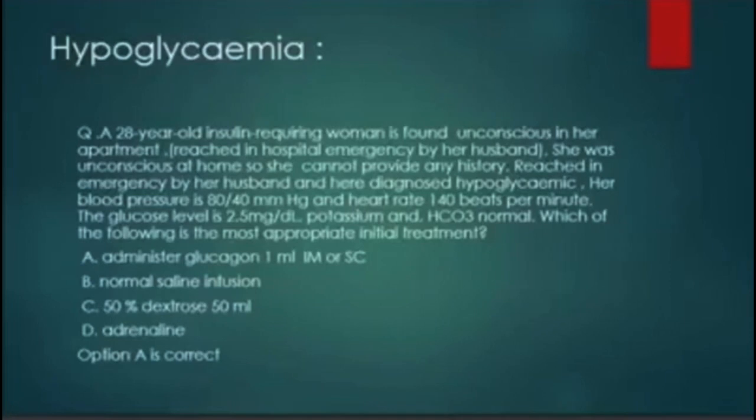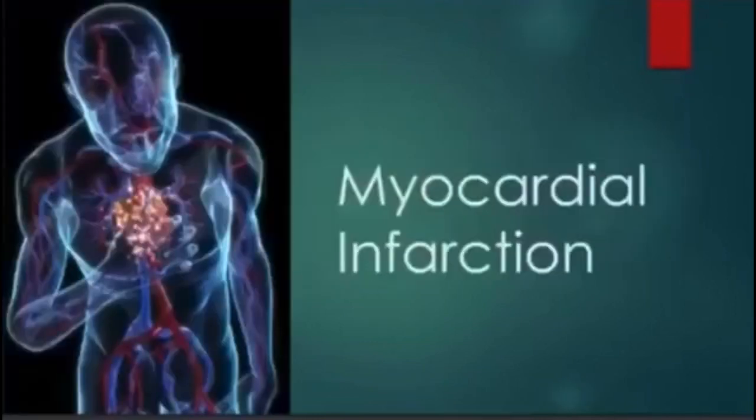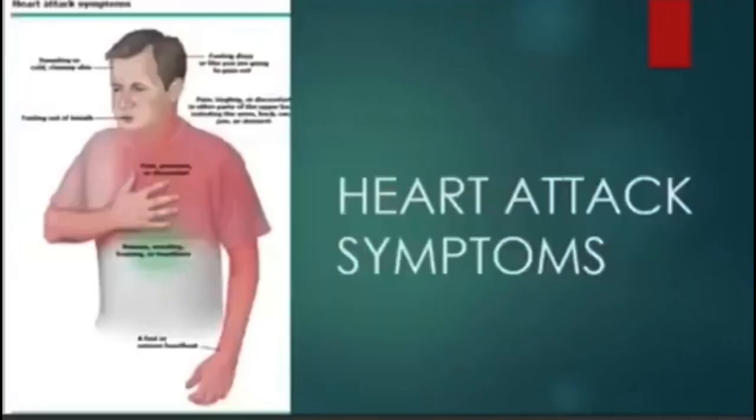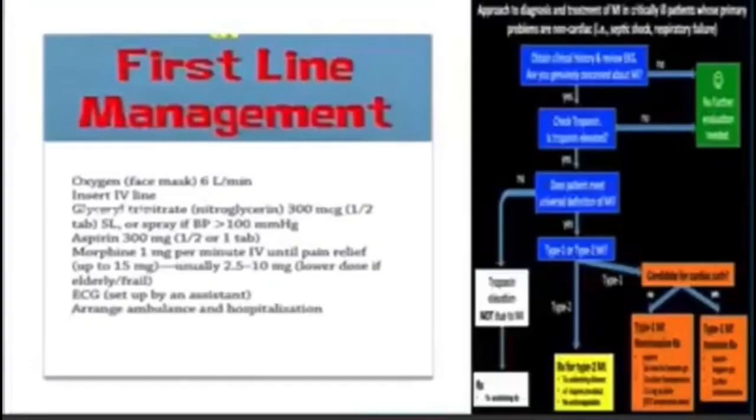Blood pressure is 80/40, and heart rate is 140 beats per minute. The glucose level is 2.5, potassium and bicarbonate normal. Which of the following is the most appropriate initial treatment? Option A is right: administer glucagon 1 milliliter IM or IV.